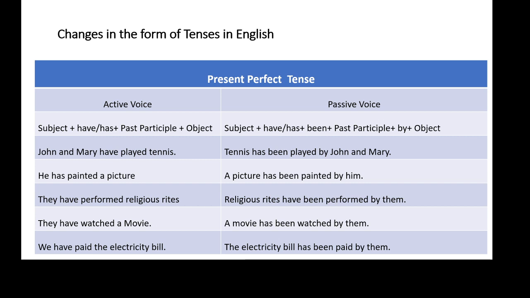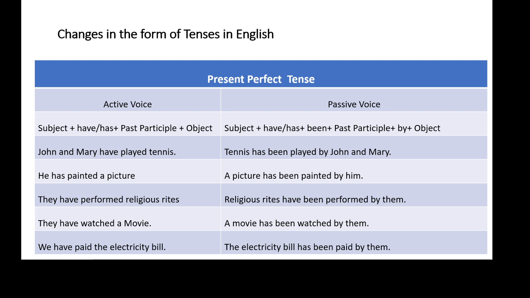Come down to the next example. They have performed religious rites. In this sentence, they is subject, have performed verb, religious rites object. So the sentence is having SVO structure. Our answer will begin with object, that is religious rites. So R will be capital, religious rites. It is plural in form, so we have to use the helping verb of to have from present category, which is plural one, that is have.